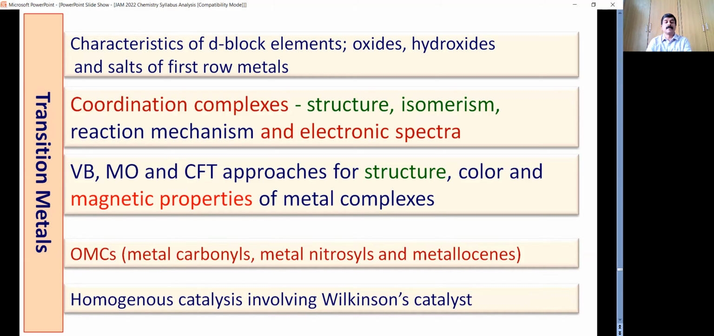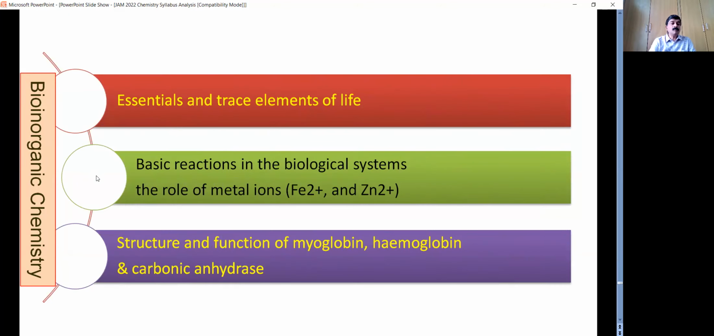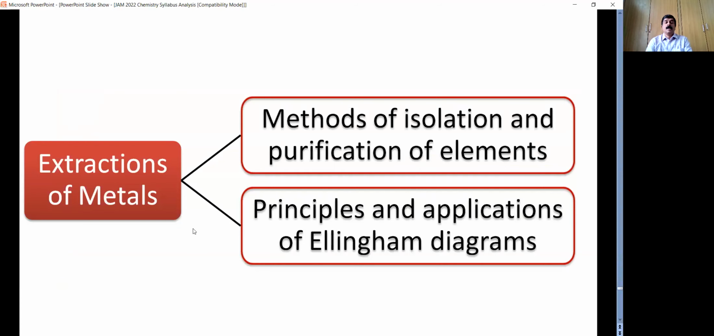Then homogeneous catalysis includes Wilkinson catalyst. Bioinorganic chemistry: various metal ions and their applications in biological systems, also structures and functions of certain important biological molecules like myoglobin, hemoglobin, and carbonic anhydrase. Metallurgy is also there, focus on the purification, isolation, and also principles and application of Ellingham diagrams. You can expect a question on here.